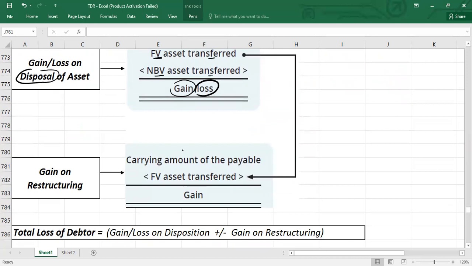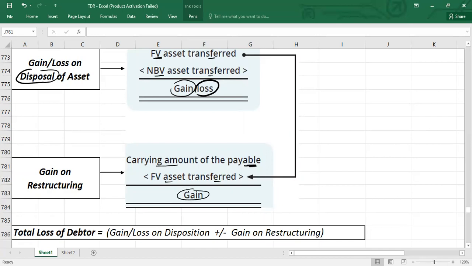It is always the difference of the carrying amount of payables, because in the debtor's books we have booked this debt as a liability. So we need the carrying amount of the liability showing in the debtor's books. From there you subtract the fair value of the asset transferred, not the carrying value. This will be the gain on restructuring.